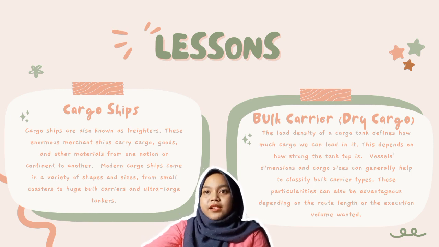Next is basic knowledge about cargo ships and bulk carriers or dry cargo. A cargo ship is known as a freighter. These enormous merchant ships carry goods and other types of cargo depending on the type of ship. Some facts about bulk carriers or dry cargo: vessel size and dimension can generally help to classify the types of bulk carrier. The load density of cargo tanks defines how much cargo we can load in it, and it depends on how strong the tank top is.